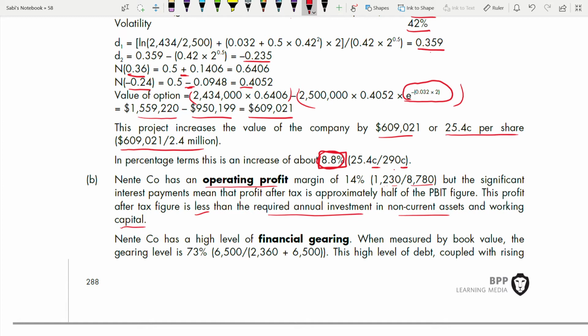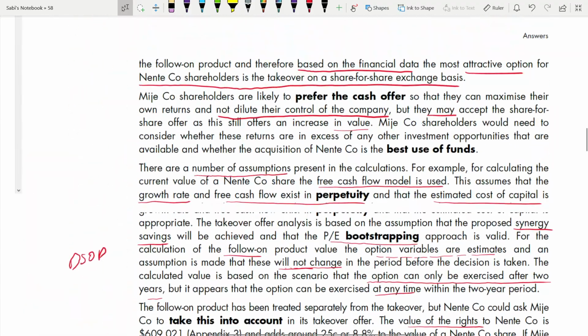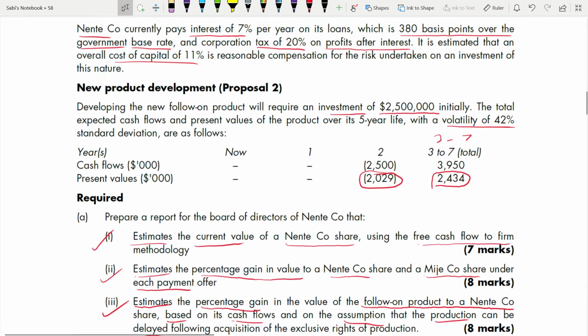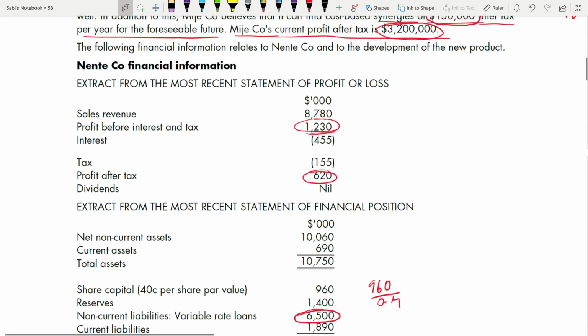Before going to the next one, we'll see here this operating profit margin. So it is 120 divided by sales revenue. This divided by this. And when you take the interest also, when you see the profit after tax, it is just 620. It is just 620 here.